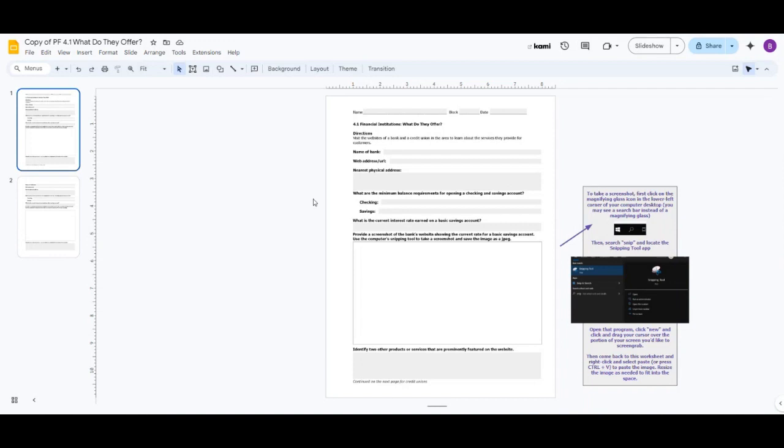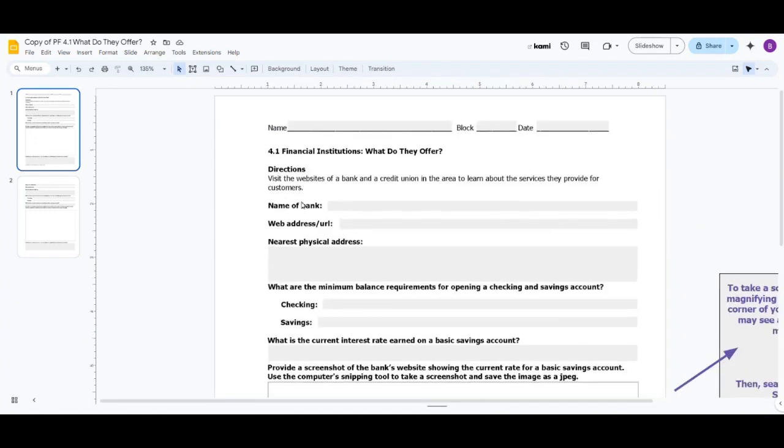All right, and so you'll come on here and you'll notice it asks for the name of the bank, then their web address, so like www.wellsfargo.com, www.Lynn Area Credit Union, although they're changing their name, Green State Credit Union, right, whatever. All right, the nearest physical address. So that means where is the closest actual location that you could walk into if you needed to.